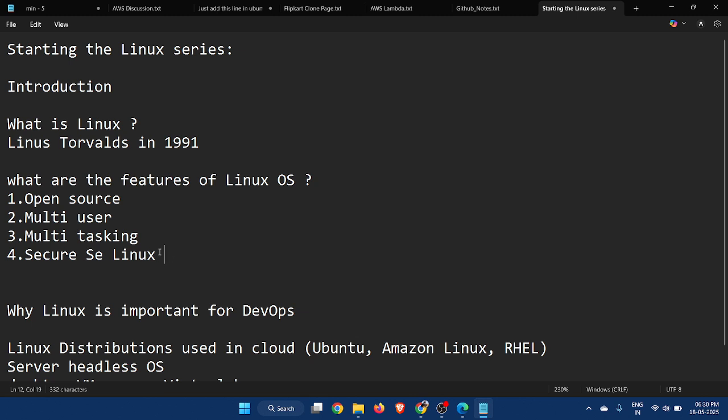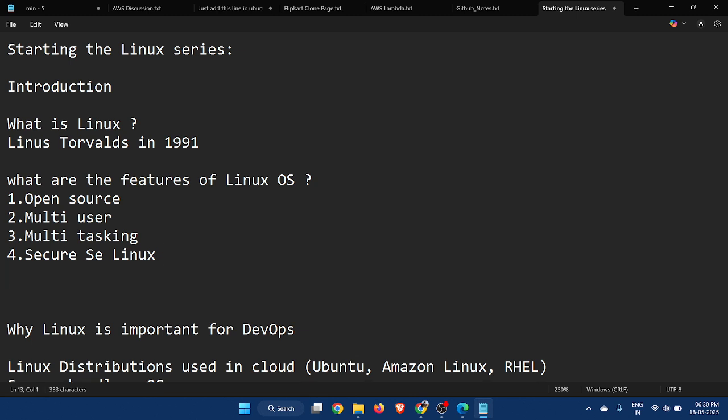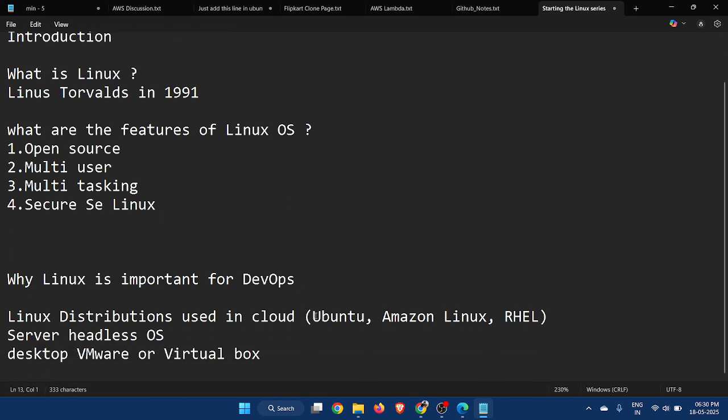If any bug comes, then Microsoft will fix that bug in Windows. But in Linux, the bug is fixed in real time, because more people contribute to the Linux operating system. There are multiple collaborations. And Ubuntu is maintained by Canonical. Canonical is a company that maintains the Ubuntu operating system.